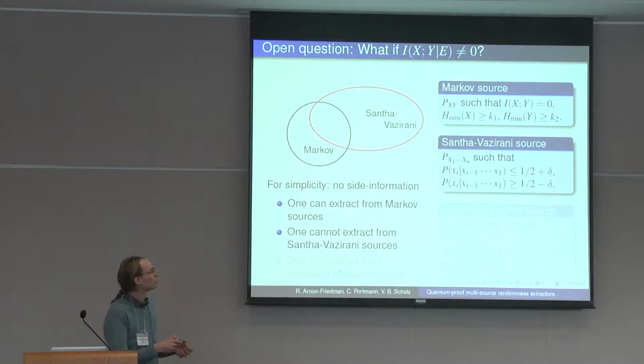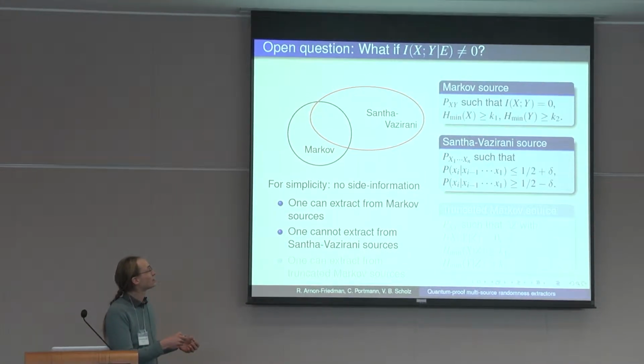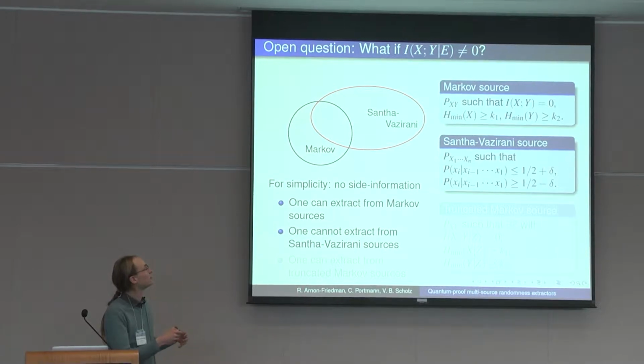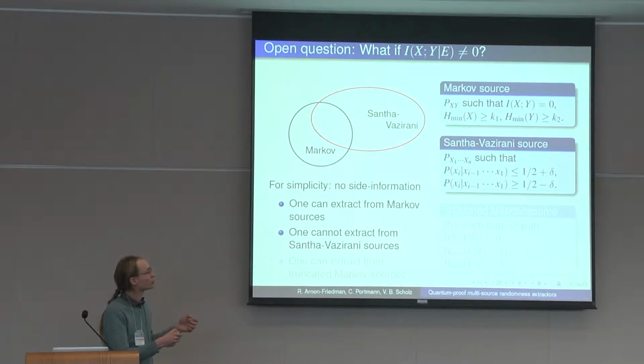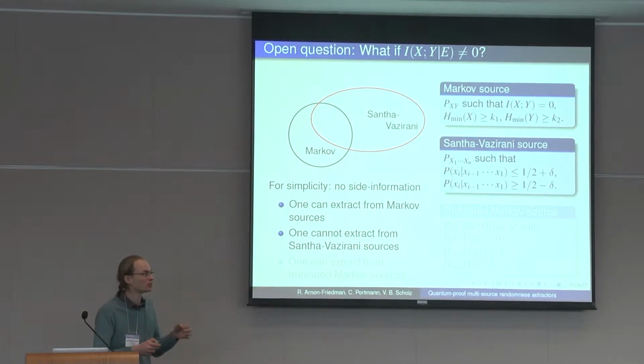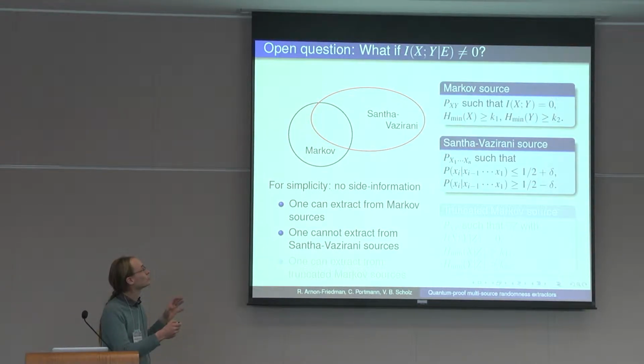But of course, a natural question is whether there is something between the two. This is a big set, maybe, because an impossibility result just says that if someone claims they have an extractor which can do this, I can find one point in here which doesn't work. So of course you just take the point out of the set and ask, okay, now does it work? And maybe I'll find another point. Okay, now let's take this point out, and does it work? So it would be nice to shrink this and try to find exactly when it stops working. What is the structure of the sources from which we can or cannot extract?